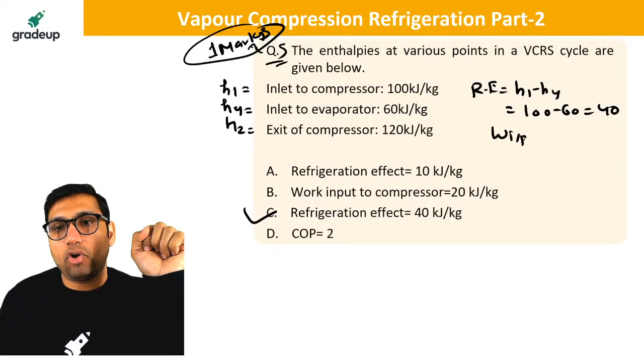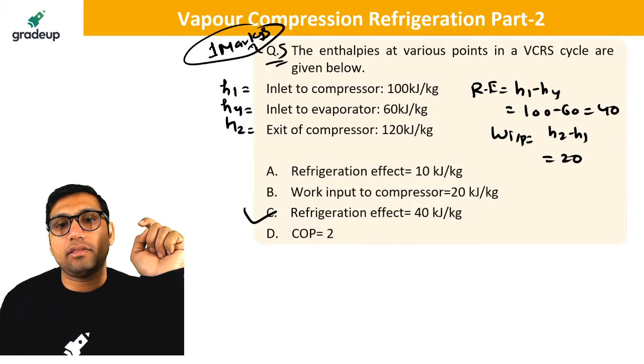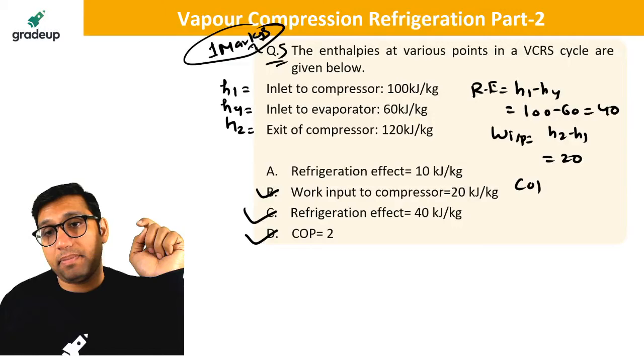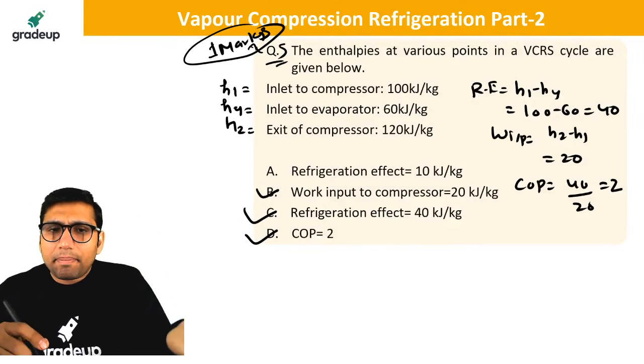Work input will be equal to what? H2 minus H1. That will give you 20. So option B is correct. And obviously this is option C. COP will be equal to 40 by 20. This will be 2.